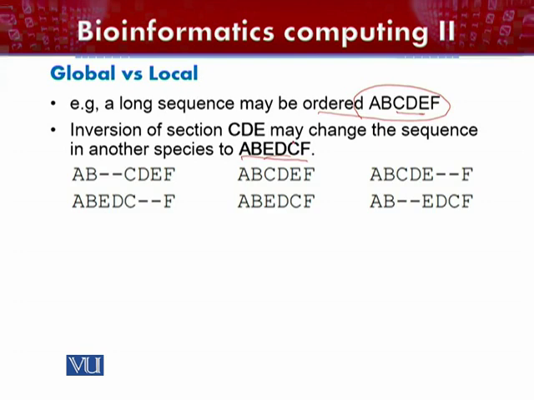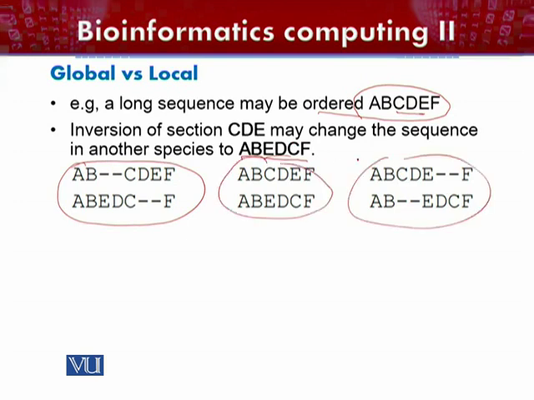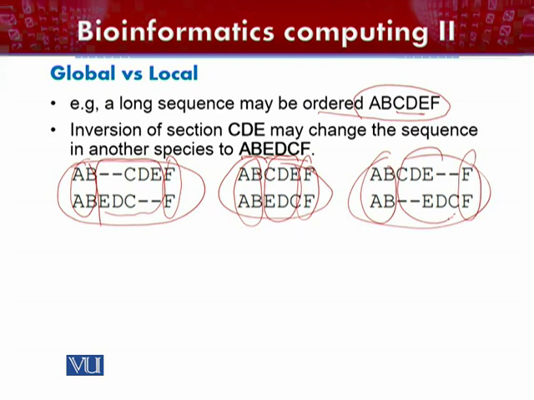For example, if we align these two sequences, there are different types of possibility. One possibility is this one, the other one is this one, and the other. There are different possibilities to align them if you are going for a global alignment. But in all these different scenarios, only this section can align very well between the two sequences, and the last section. Similarly, here we can see the alignment is optimal, and the same case is here, but this section does not have a very optimal alignment in all the scenarios. So these types of sequences cannot be aligned with a global approach.